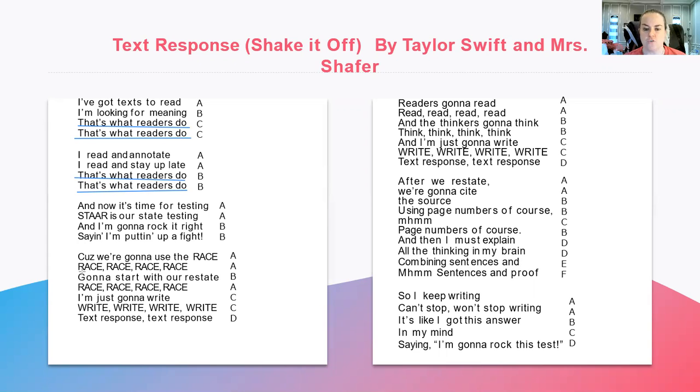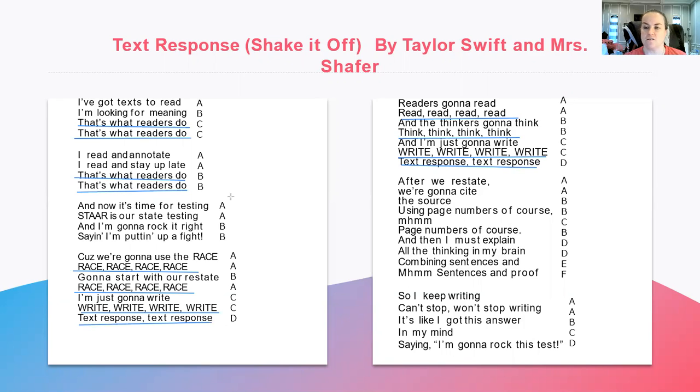Why do you think the author is using these lines so many times? Why do you think they're repeating these lines? If you said it's because it's important, yes, it is important.